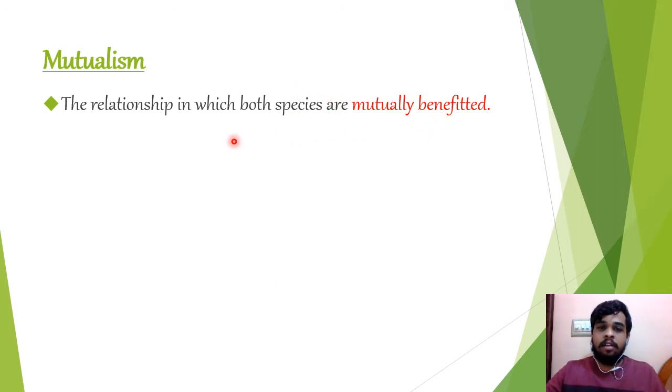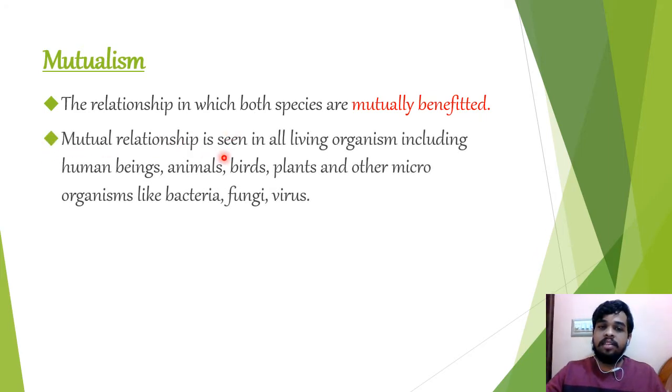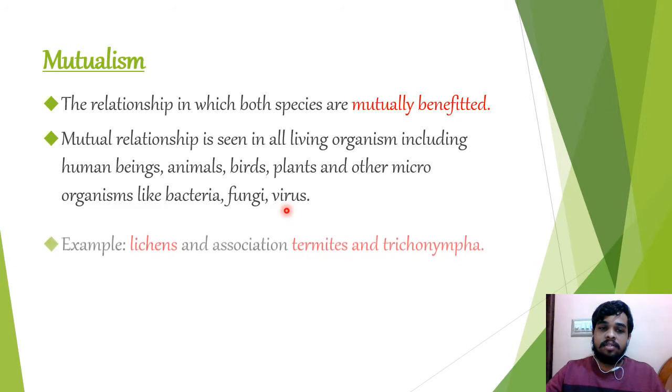It means that both interacting species will get benefited. Mutual relationships are seen in all living organisms, including human beings, animals, birds, plants and microorganisms like bacteria, fungi and viruses.